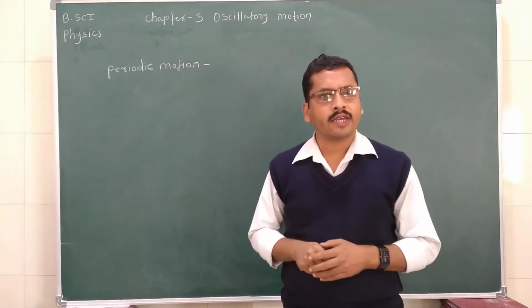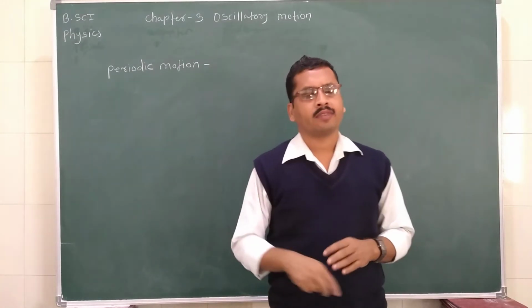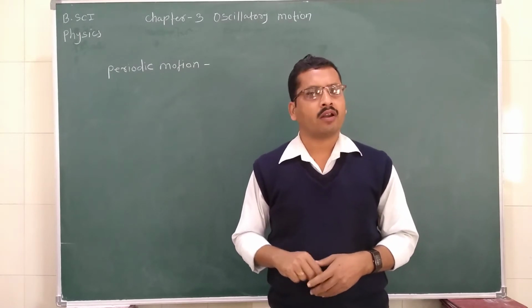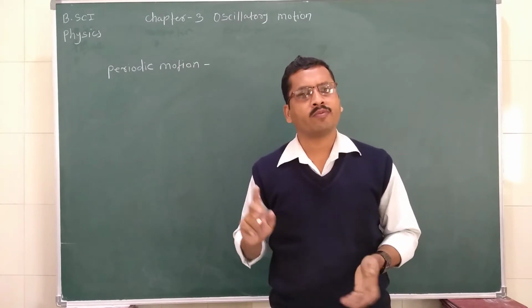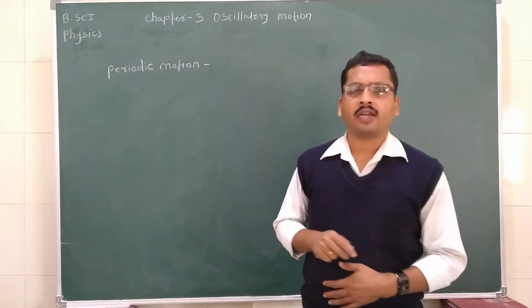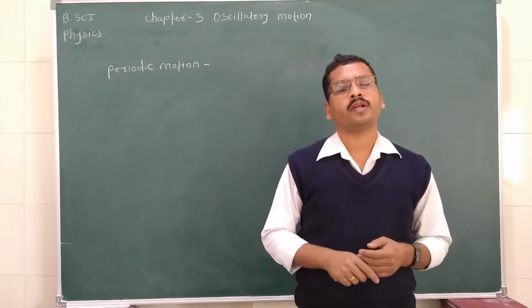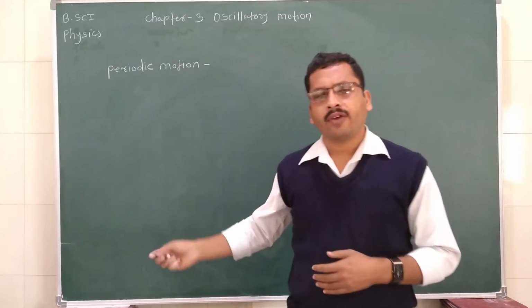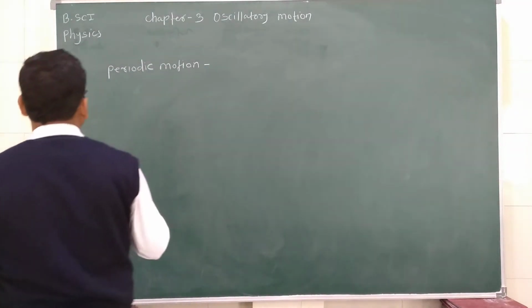So what are the examples of periodic motion? The examples of periodic motion are the motion of the earth around the sun, the motion of the moon around the earth, and an electron revolving around the nucleus. They are periodic motions which repeat themselves after an equal interval of time. Then we are moving towards oscillatory motion.